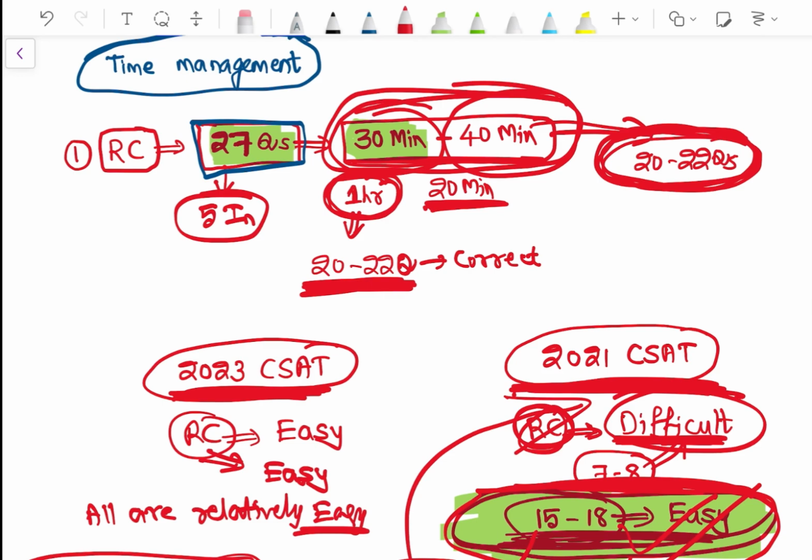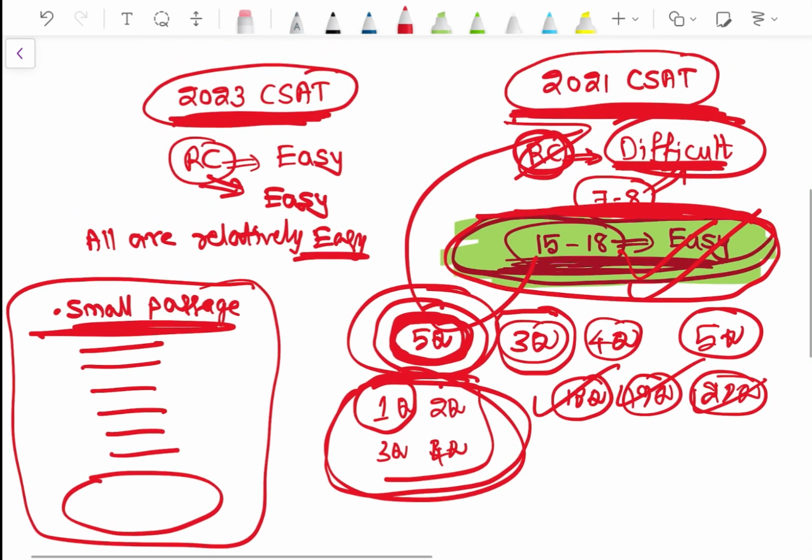And don't be rigid in the examination also. If you find reading comprehension, मान ले, difficult, see UPSC can do this also, right? Say like 2021 में सिर्फ 7 to 8 questions are difficult, rest are easy. हो सकता है भाई 2024, 2025 में it can give more difficult reading comprehension questions. So if you find them difficult, then skip to reasoning or maths. So rigid नहीं होना है उधर, ठीक है.